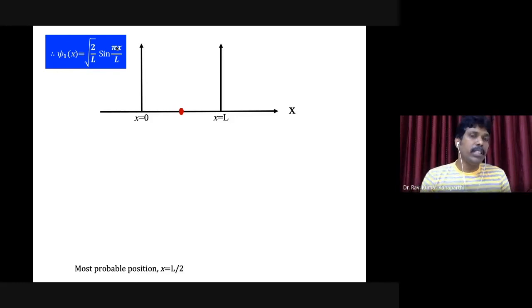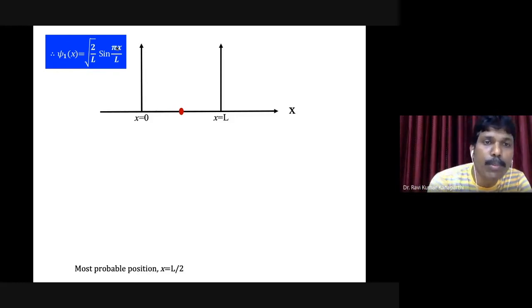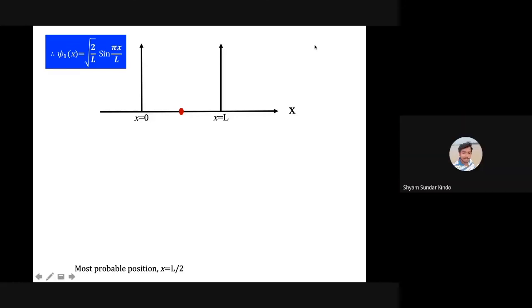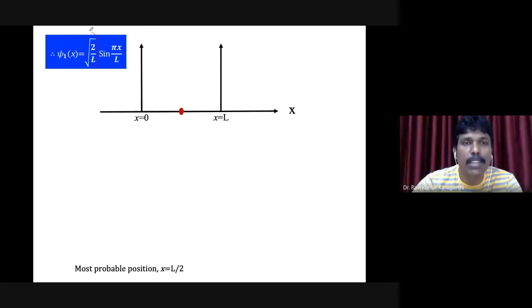Next, suppose x is equal to L by 2, what is the answer? Still 0? No. There is the normalization constant, root 2 by L, but I'm not worrying about this. It's a kind of amplitude, constant for all the wave functions.